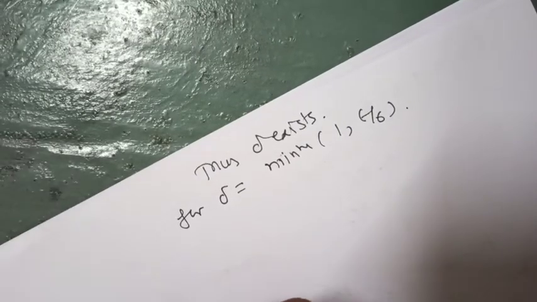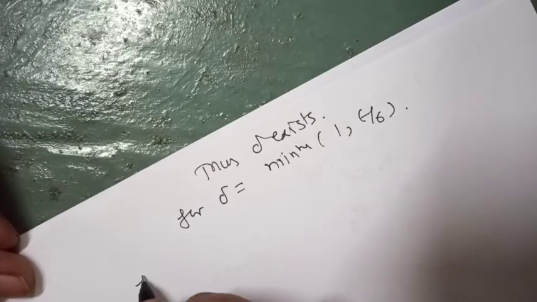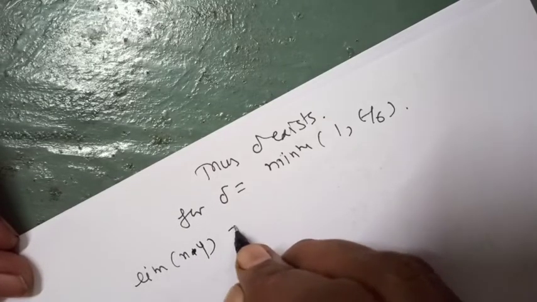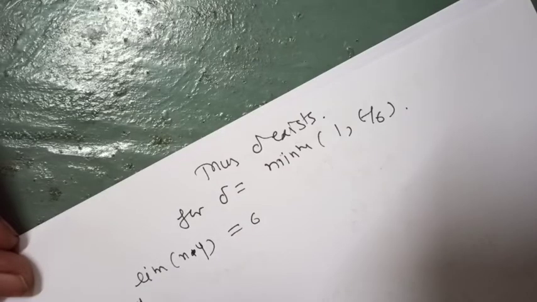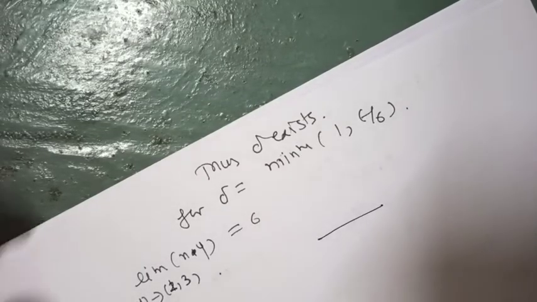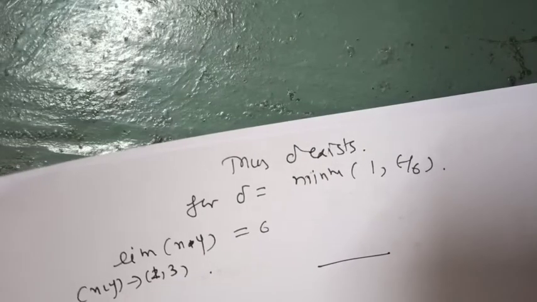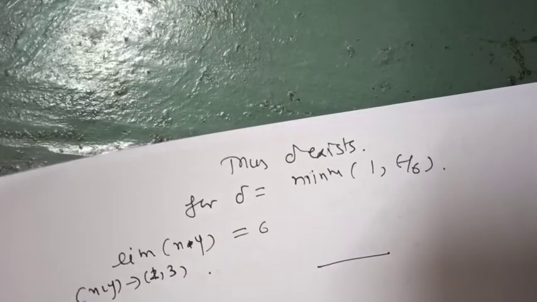So for every epsilon greater than 0 there exists delta greater than 0 such that limit of x into y equals 6 as (x,y) tends to (2,3). Hence by the epsilon delta definition we can show the limit of the function.